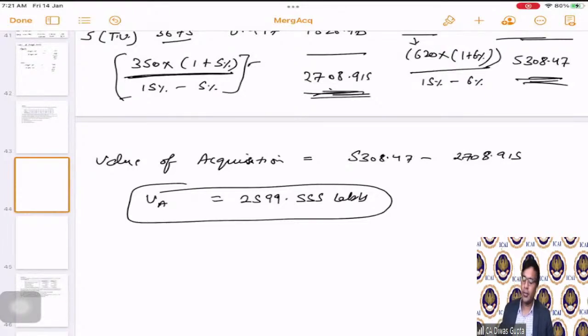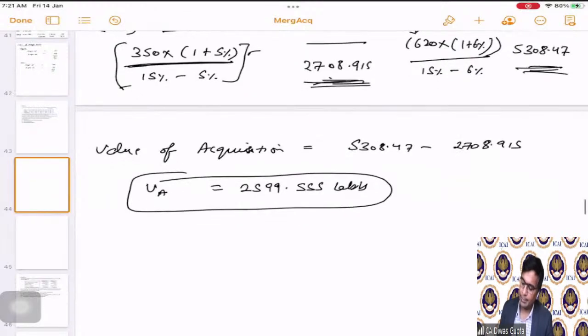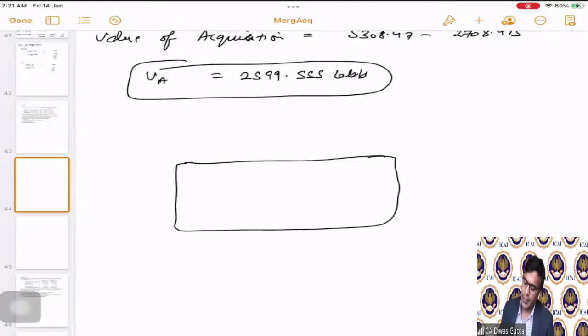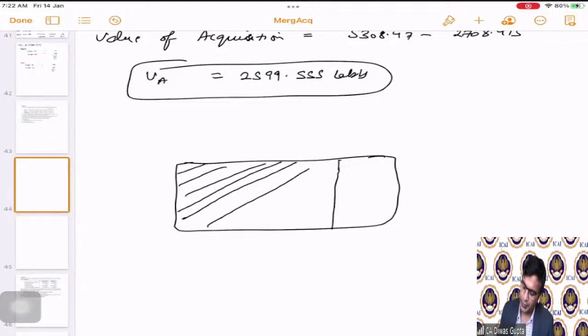Now, first of all, after, let's say, the merger, okay, this is, let's say, the total shareholding. For example, the box represents the total shareholding. The shareholders of Yes Limited represents this shaded box, for example. Correct? This is Yes Limited's shareholders, and this is No Limited's shareholders.